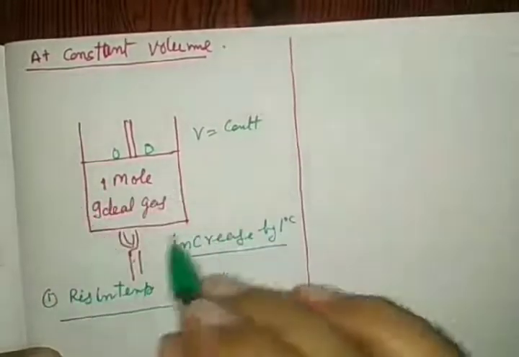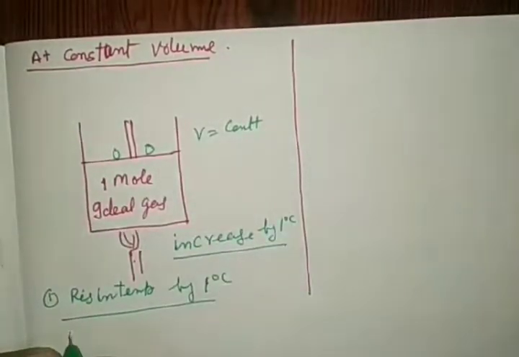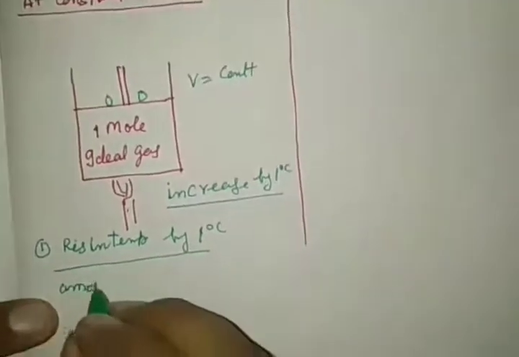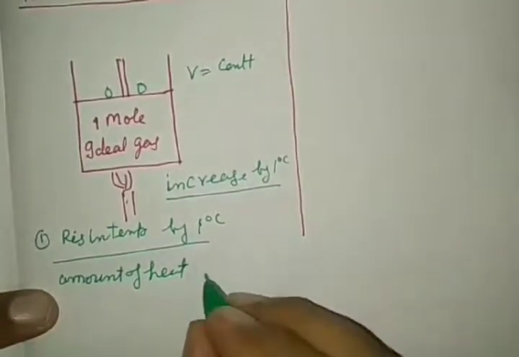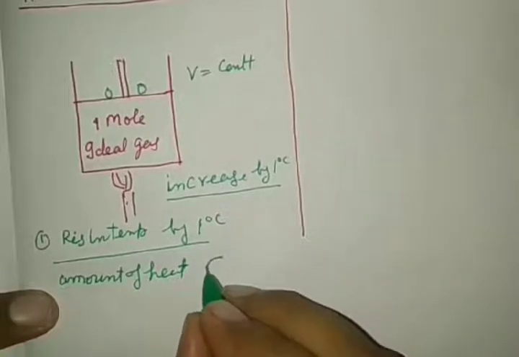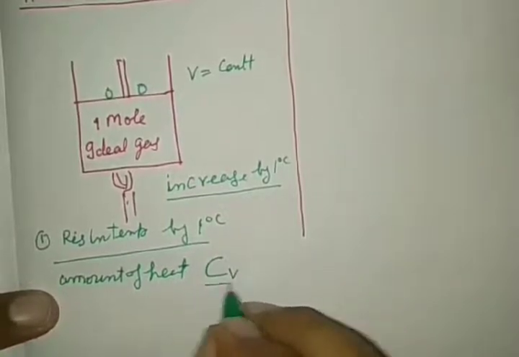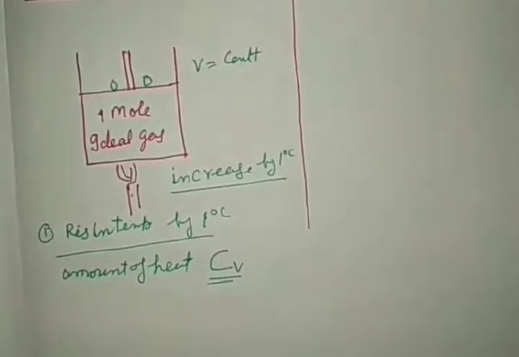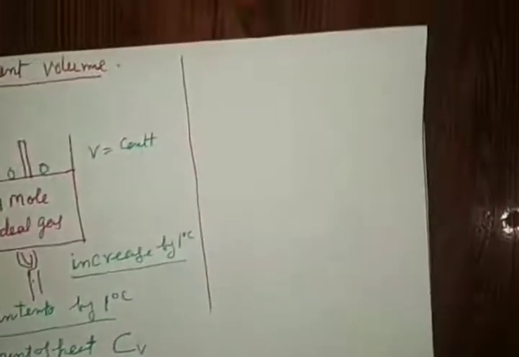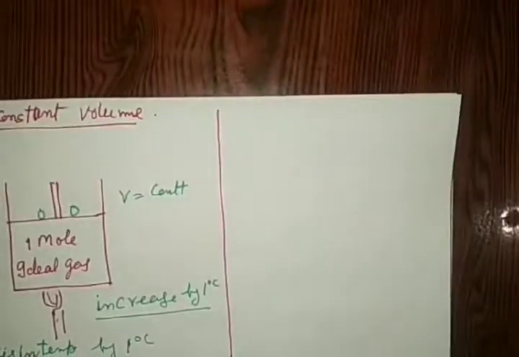Whatever amount of heat is required in this case is called molar specific heat capacity at constant volume. Now we are going to consider the next side of the page.